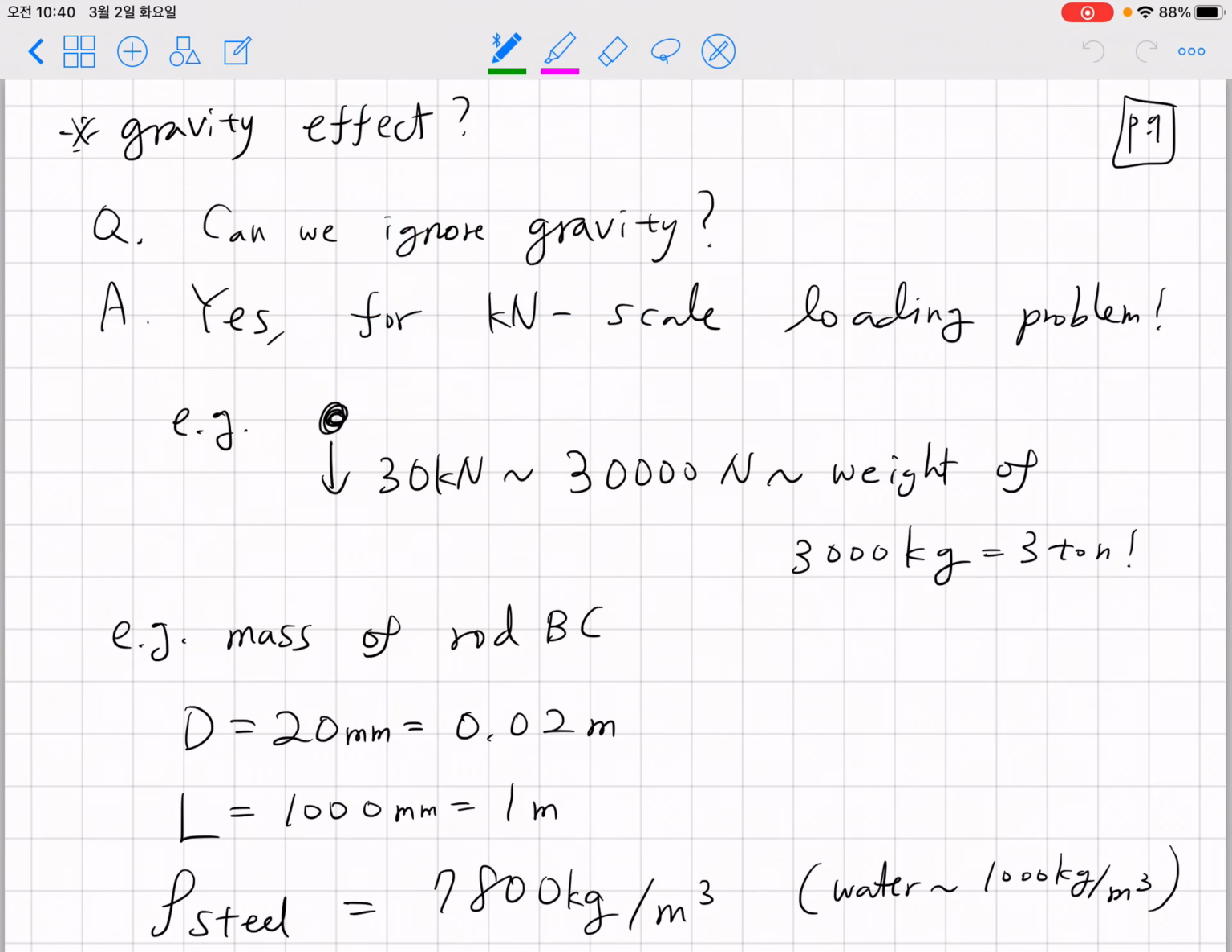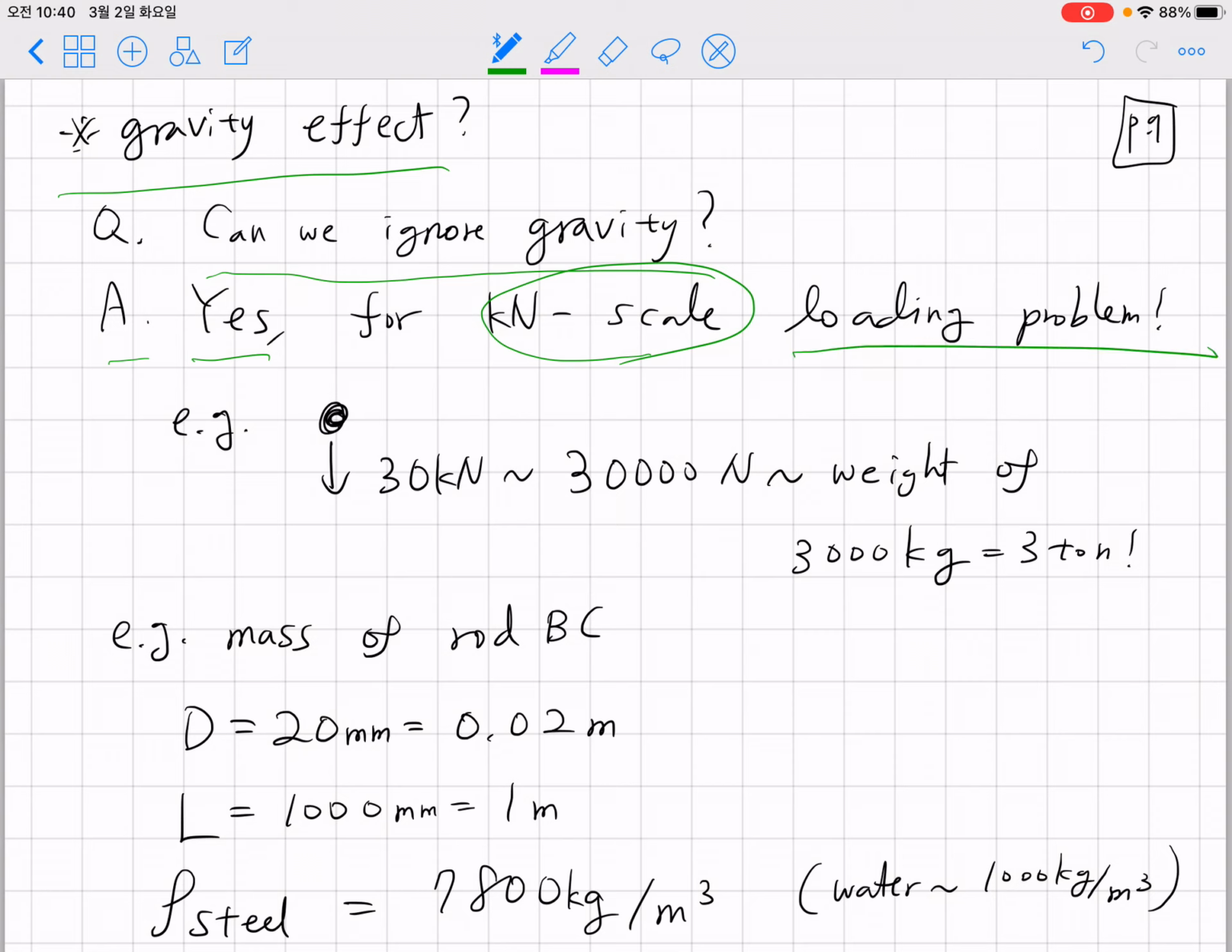As a final topic of today, let me discuss the gravity effect, as I promised. So the question we're going to ask is, can we ignore gravity? And the answer is yes, but there is a condition for kilonewton scale loading problems. Let's consider why. Suppose that you have some 30 kilonewton external loading.